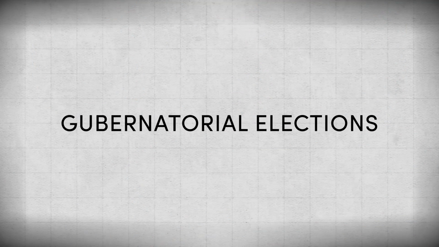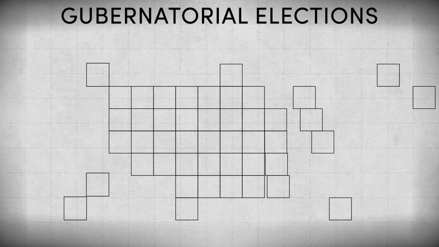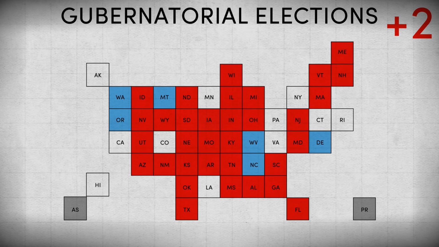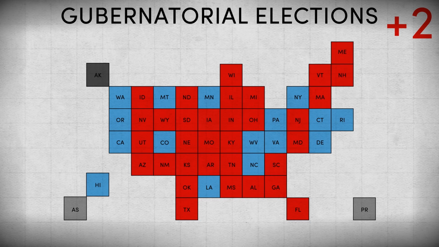In the gubernatorial elections, 14 governorships were up for election in 12 states and 2 territories. North Carolina voted in a Democratic governor, and Missouri, New Hampshire, and Vermont voted in Republican governors, resulting in a net gain of 2 states for the Republicans. There are now 33 states under a Republican governor, 16 under a Democratic governor, and 1 under an independent governor. This may seem like a gain for the Republicans, and in some respects it is, but the number of people being governed by Democratic governors has in fact increased as a result of this election by about 2 million.